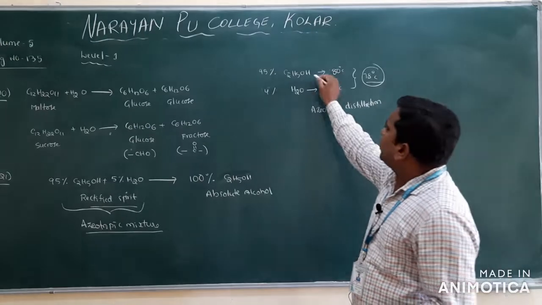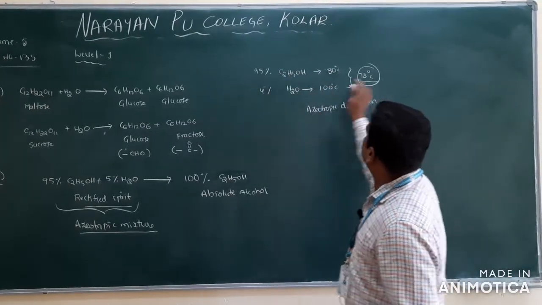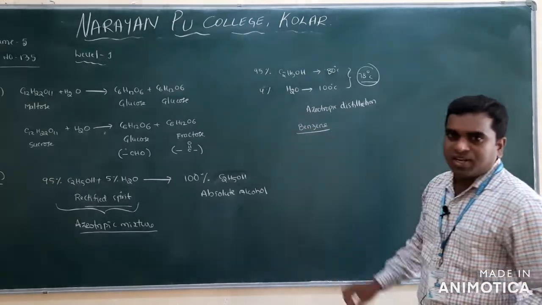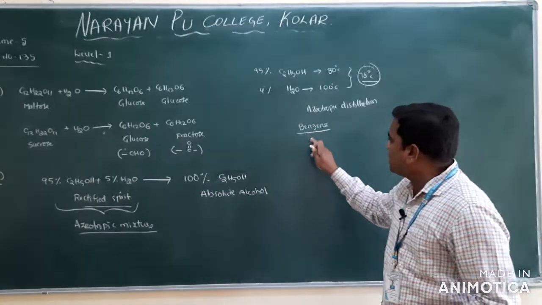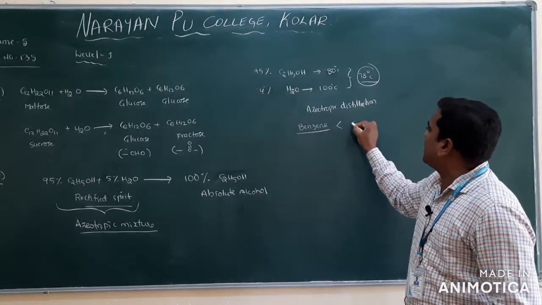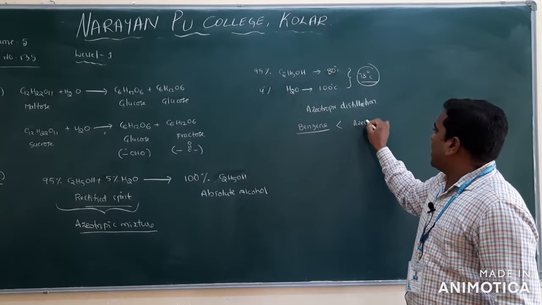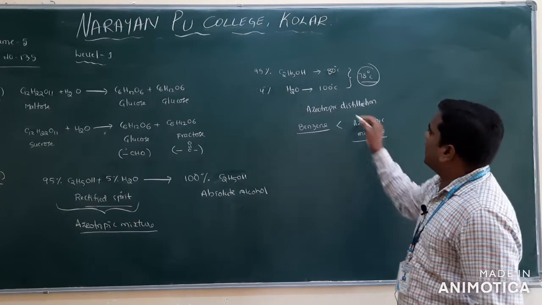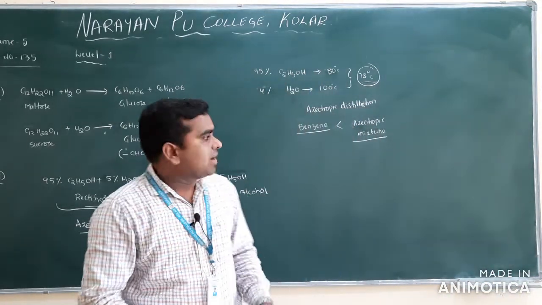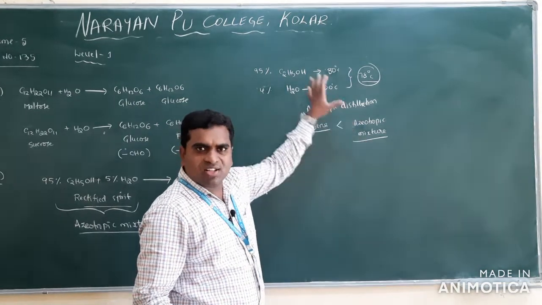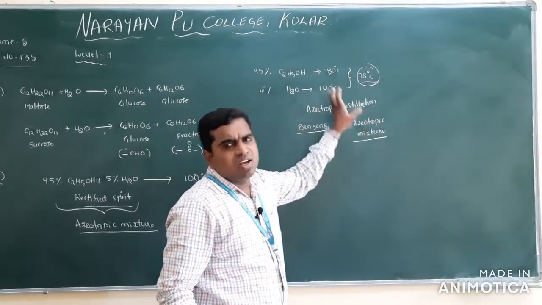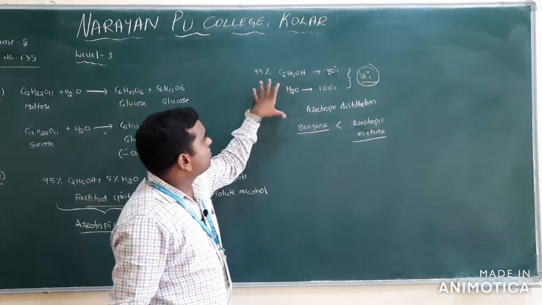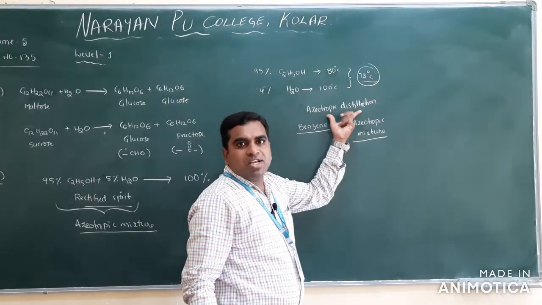To this mixture we add benzene. The boiling point of the benzene mixture should be less than that of the azeotropic mixture, and then slowly we can remove the water molecules. That is what we call azeotropic distillation. There is so much to discuss about it, but that is not required for you. Simply remember, azeotropic mixtures are separated by azeotropic distillation.